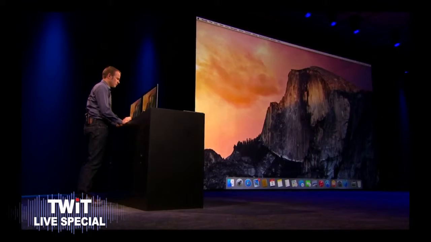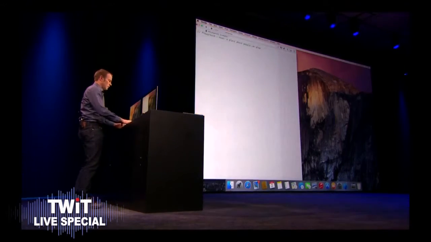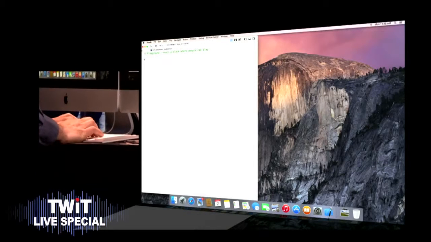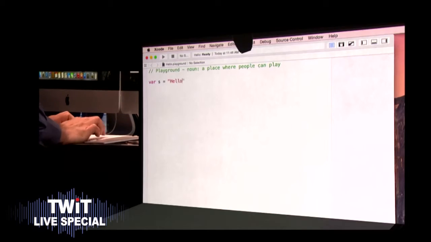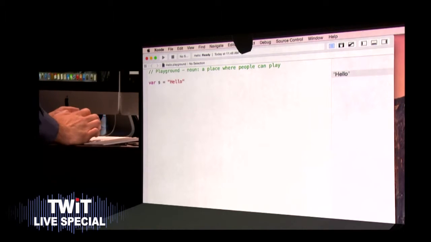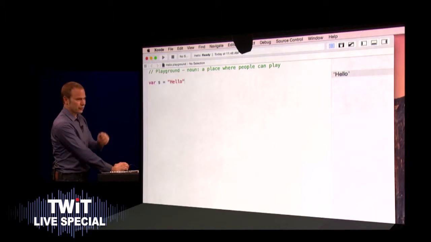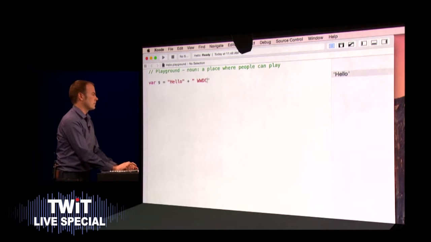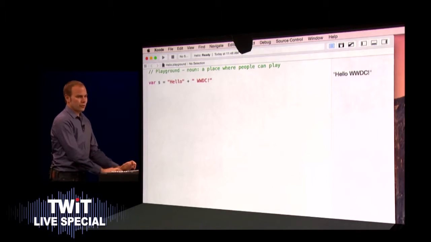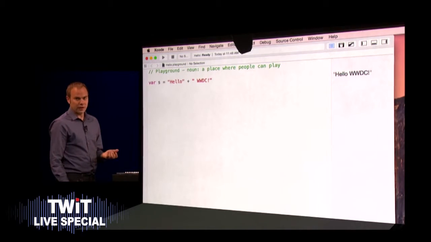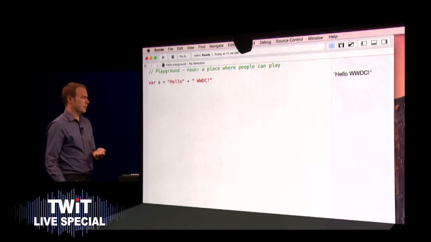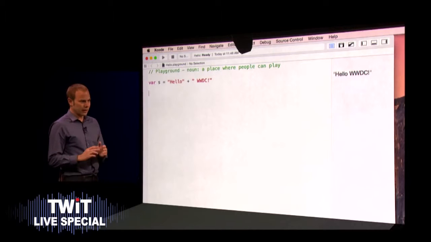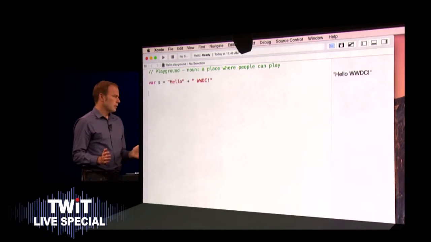So this is what you want. You want something that will have strong typing, modern features like closures, but be fully interactive. As I start typing, I get an immediate response. That's why they use the Python example. It's actually running my code and displaying the result in the sidebar to the right. So Python as an interactive scripting language is great for learners. Of course, Swift uses type inference and has powerful string processing capabilities, which make it as easy to use as a scripting language without sacrificing any performance. That really is the holy grail.